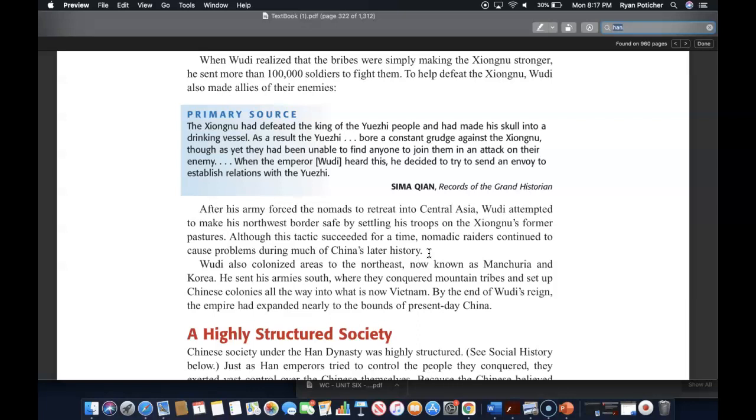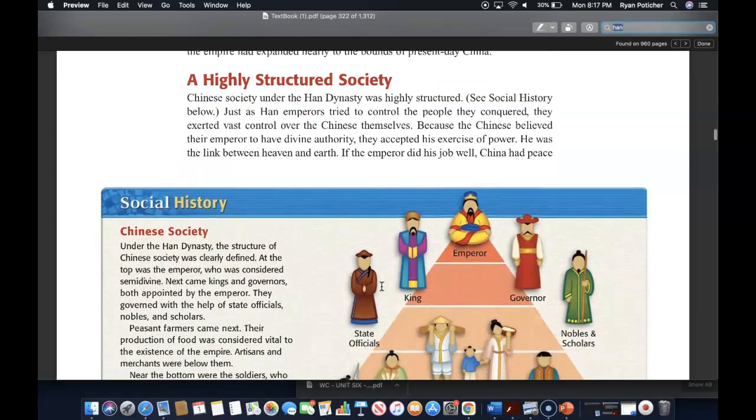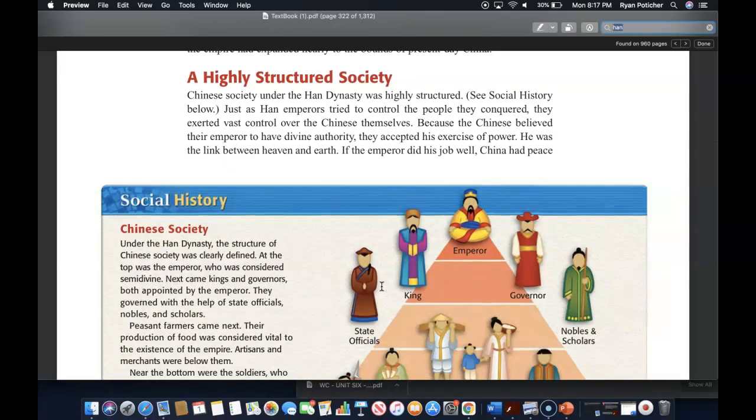After his army forced the nomads to retreat into Central Asia, Wu Di attempted to make his northwest border safe by settling his troops on the Xiongnu's former pastures. And although this tactic succeeded for a time, nomadic raiders continued to cause problems during much of China's later history. Wu Di also colonized areas to the northeast, now known as Manchuria, and Korea. He sent his armies south, where they conquered mountain tribes and set up Chinese colonies all the way into what is now modern-day Vietnam. By the end of Wu Di's reign, the empire had expanded nearly to the bounds of present-day China. Please proceed to the next section.